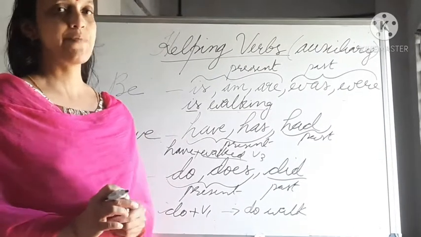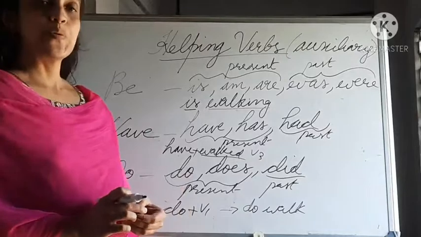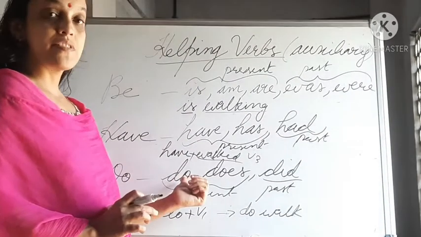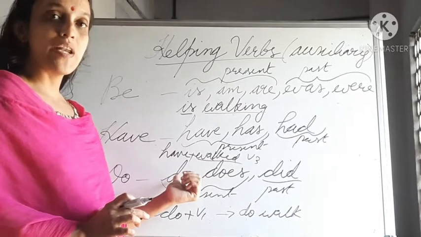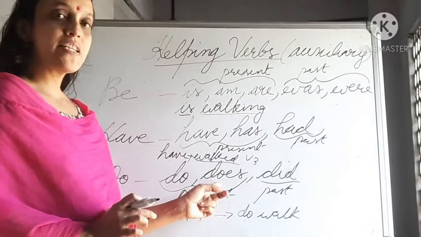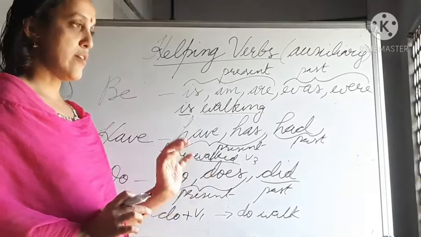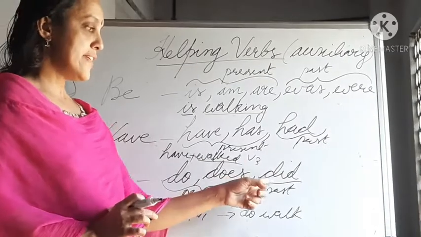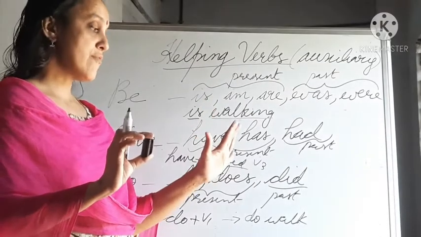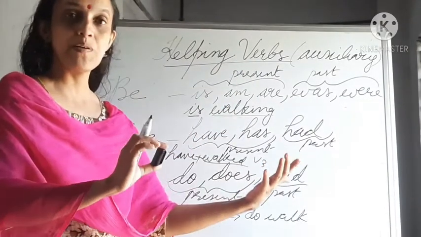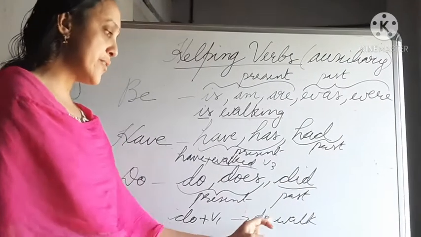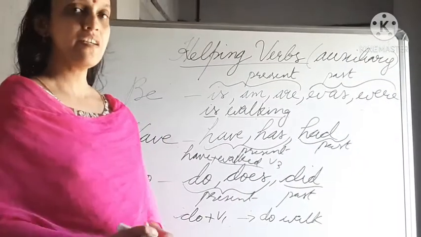Okay, that is an exceptional case. And you also take do. These two are exceptional cases. Otherwise you have to use do with plural nouns or pronouns. Then does can be used with singular nouns or pronouns. And did can be used if it is past tense. Don't think whether the subject is singular or plural, just use did. But remember, after do form you have to use only V1 form of the verb.